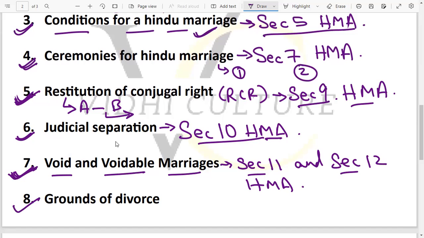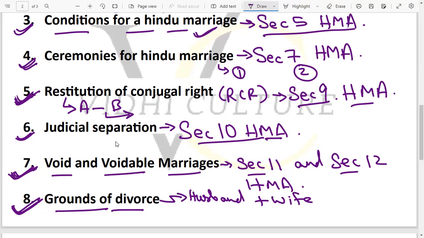Then the most important topic of your Hindu Marriage Act is the grounds of divorce. Grounds of divorce is very very important. You must remember all the grounds of the divorce, including the grounds which are only for the husband, plus wife.